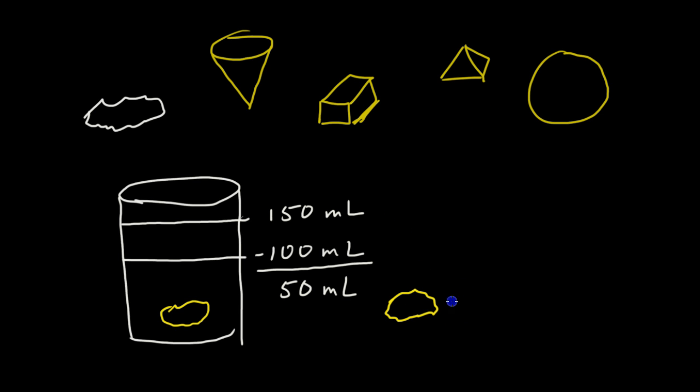So that means that this rock took up 50 milliliters of space because it made the water move an amount of 50 milliliters. And by the time you watch this video, I hope in the lab we've already spoken about how 50 milliliters will also be equal to 50 cubic centimeters.